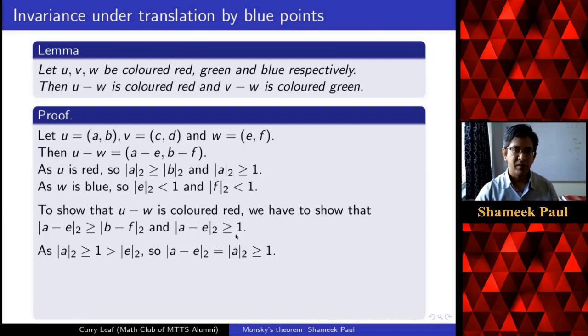Two-adic norm of A minus E is greater than or equal to 1. How about the first part? So for the first part, we will make two cases. Case 1 is when the two-adic norm of B is greater than or equal to the two-adic norm of F. In that case, I know the difference will have two-adic norm less than or equal to the bigger one.